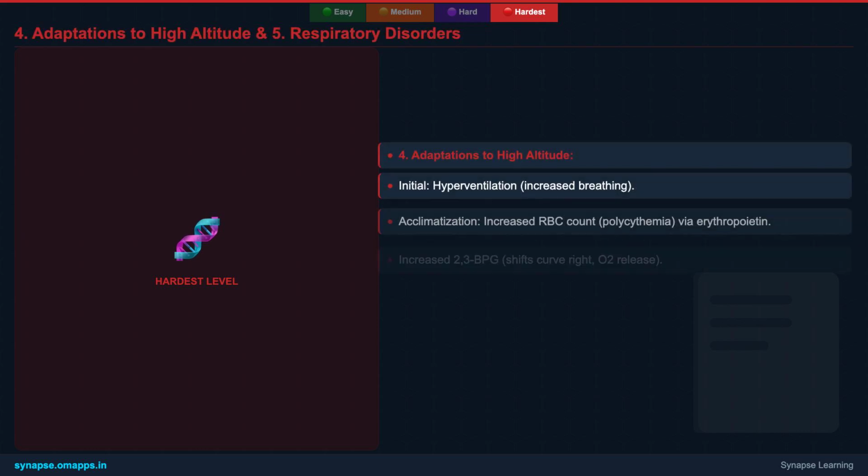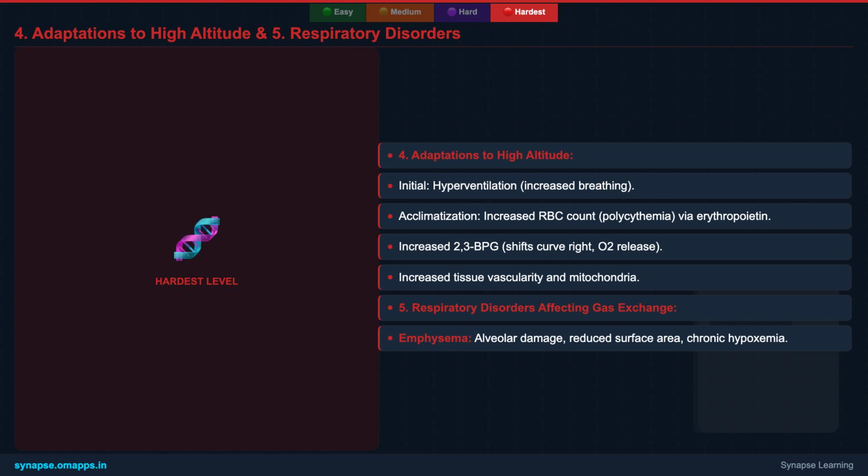Adaptations to high altitude present another fascinating case study. Upon initial ascent to high altitudes, the body responds with hyperventilation, an increased breathing rate and depth, to compensate for the lower atmospheric partial pressure of oxygen. Over time, a process called acclimatization occurs.